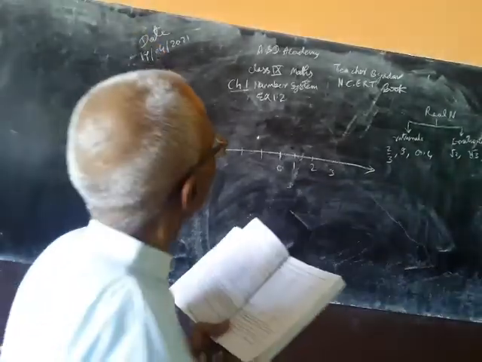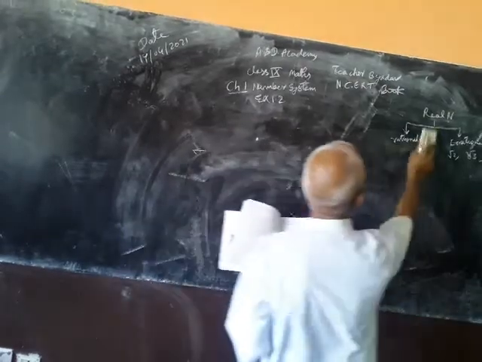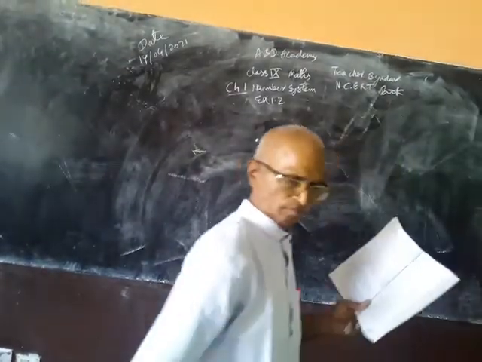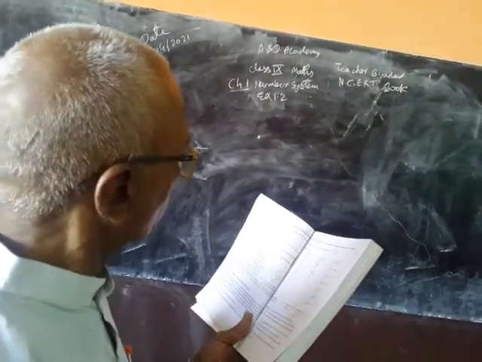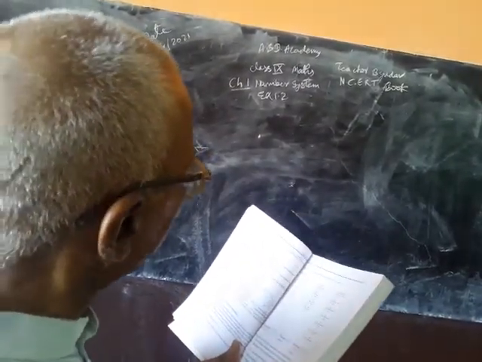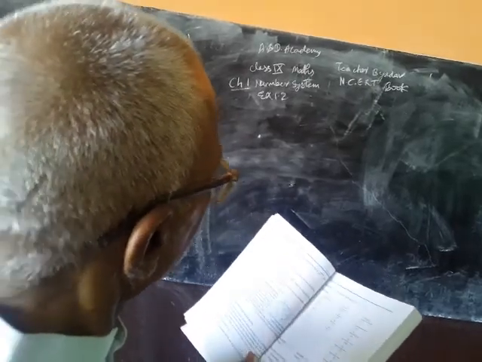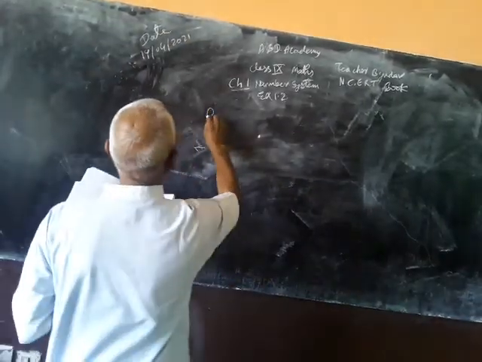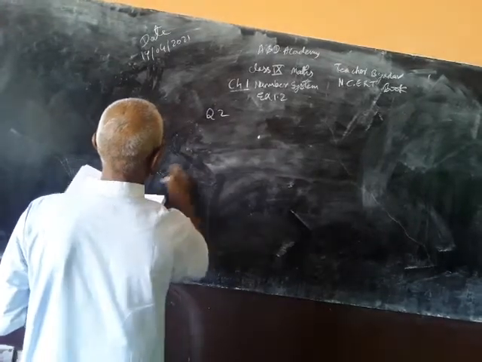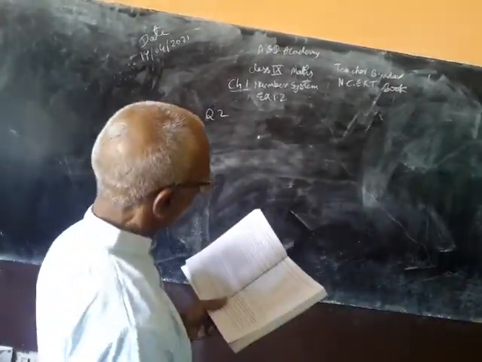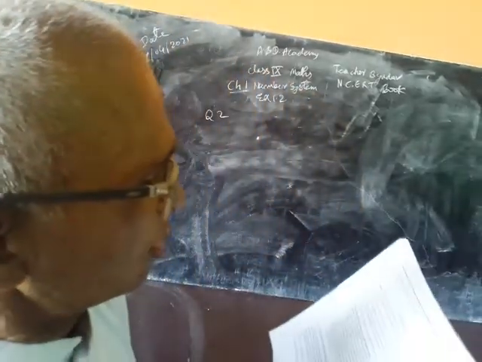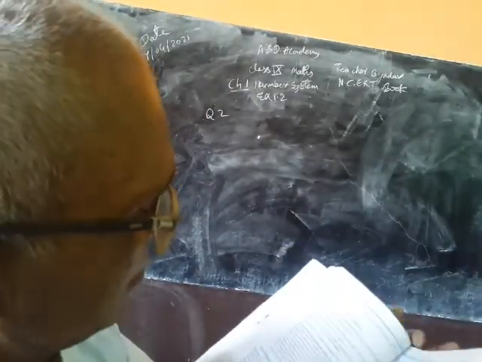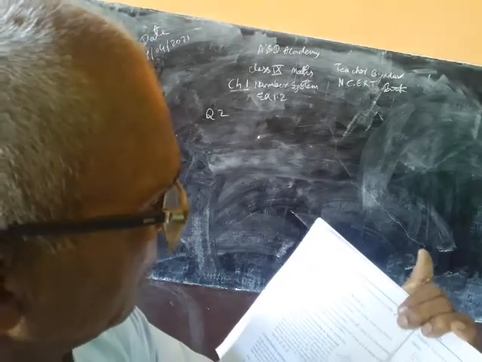Now question 2 of exercise 1.2. Are the square roots of all positive integers irrational? It is asking in question 2. Question 1 is over, which has 3 parts. The first was true and the other 2 were false. Second question, are the square roots of all positive integers irrational? The answer is no.